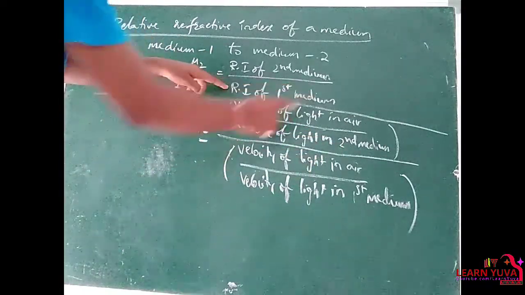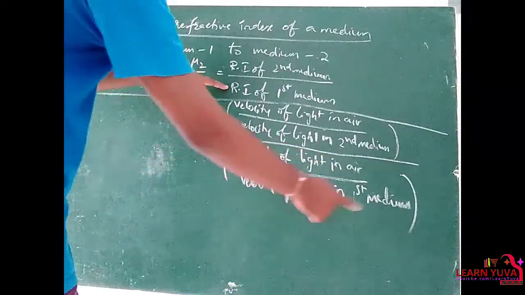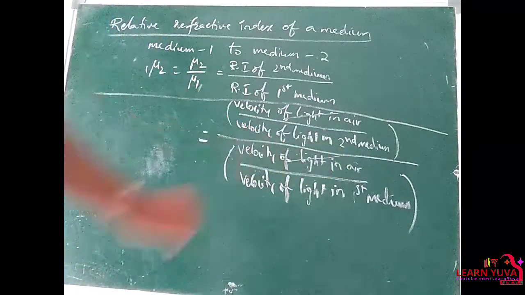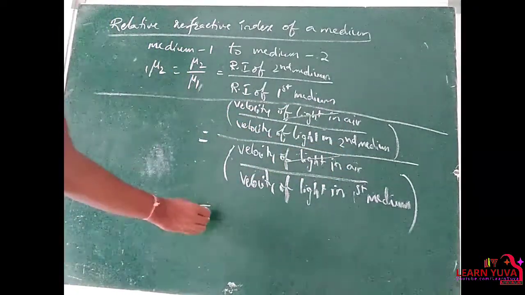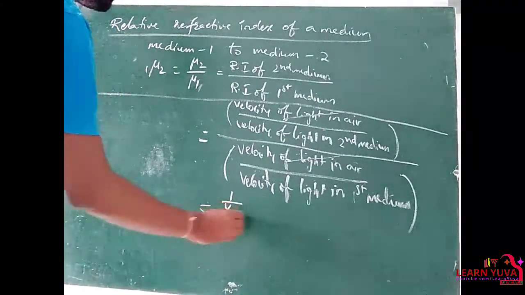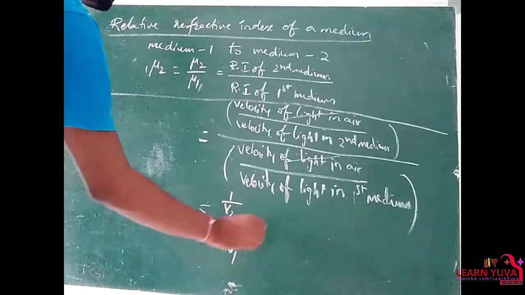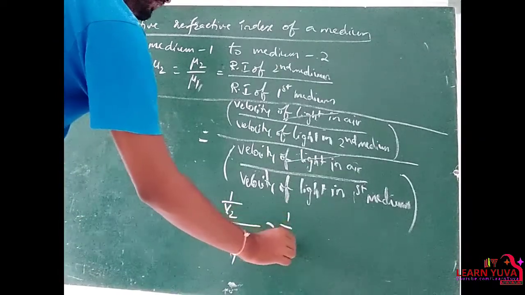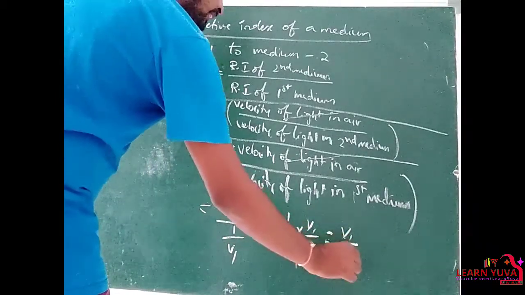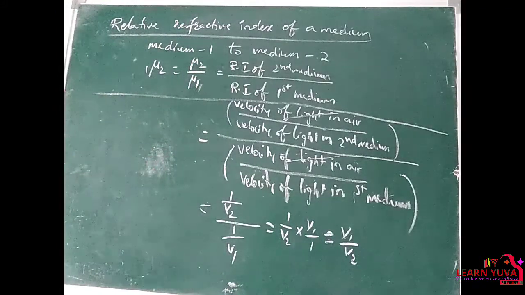The refractive index of the first medium is the velocity of light in air by the velocity of light in the first medium. So the velocity of light in air cancels. We get 1 by v2 divided by 1 by v1, that is equal to 1 by v2 into v1 by 1. So that is equal to v1 by v2. So this is the relative refractive index.